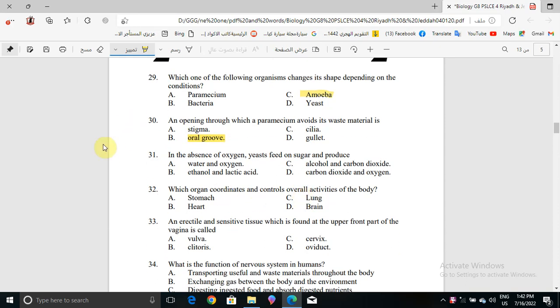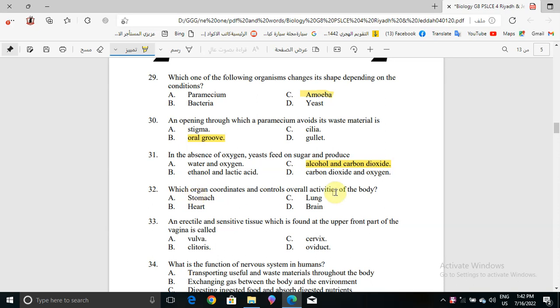Now question number 31. In the absence of oxygen, yeasts feed on sugar and produce what? Alcohol and carbon dioxide, oxygen, water and oxygen, or ethanol and lactic acid. The correct answer will be alcohol and carbon dioxide. When yeasts feed on sugar in the absence of oxygen, they will produce alcohol and carbon dioxide.